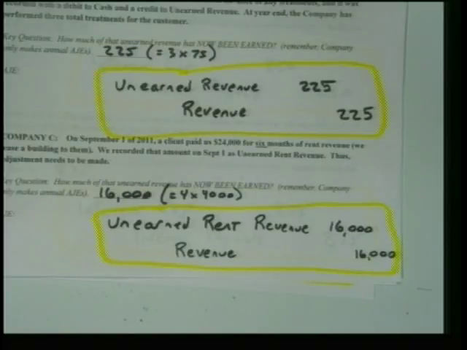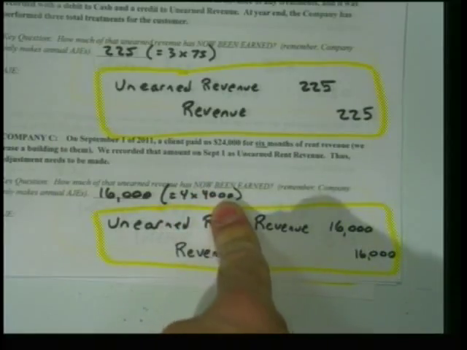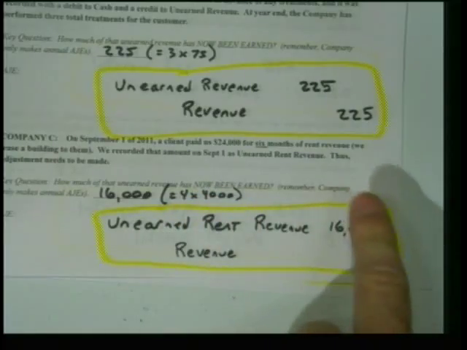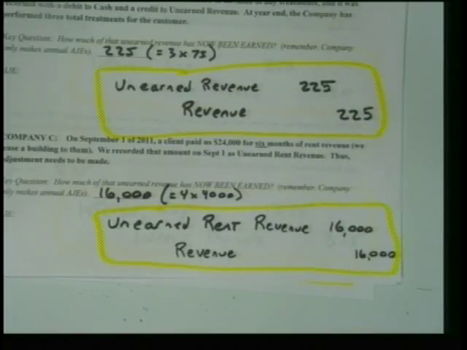Adjustment needs to be made at the end of the year. Well, we have earned 4 months of that $4,000 per month rent revenue, right? So we can move $16,000 into revenue and decrease our unearned rent revenue. Cool? Any questions on that?